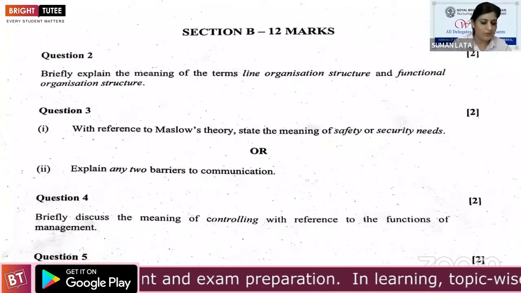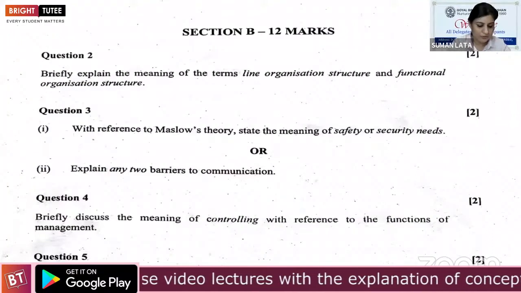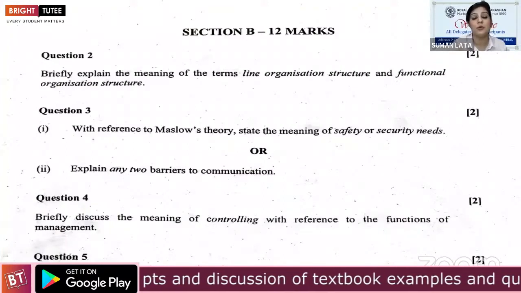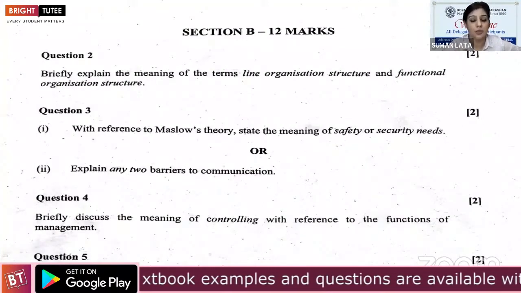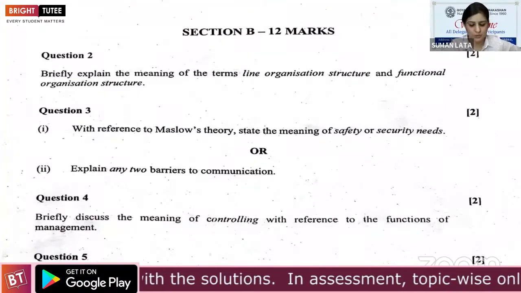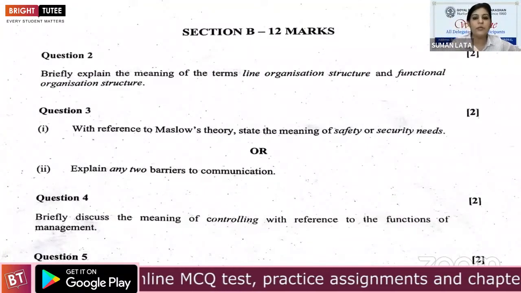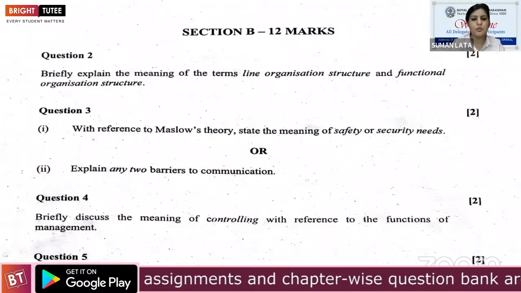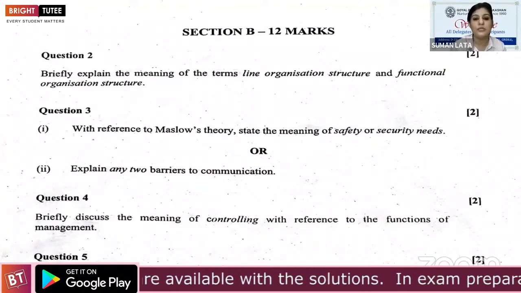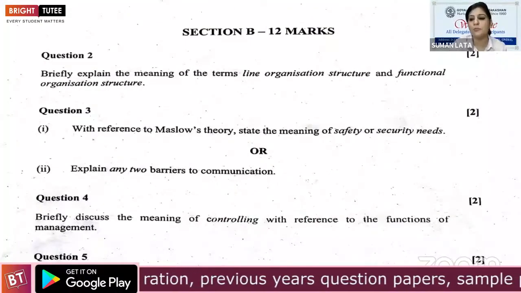2 barriers of communication. There are 4 barriers of communication in your syllabus. Which 4? Semantic barriers, physiological barriers, psychological barriers, barriers related to our inner strength, when we have some fear or some doubt in our mind. Organizational barriers exist in large size organizations. And personal barriers are directly related to sender and receiver when they face conflict of interest or status between sender and receiver. So there are 4 types of communication barriers in your book.